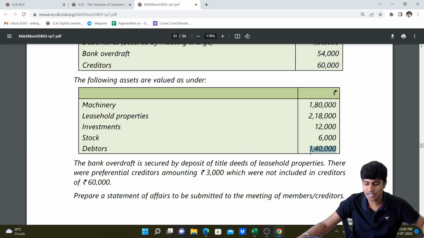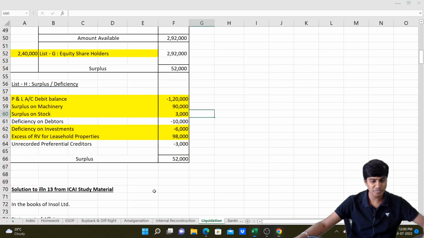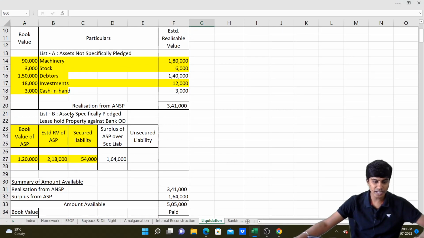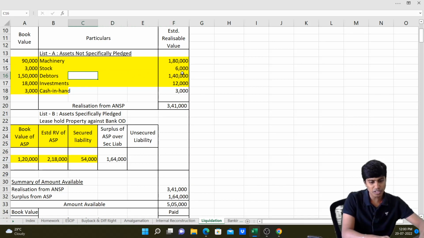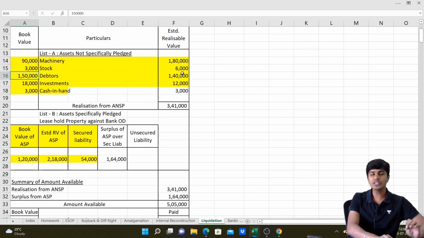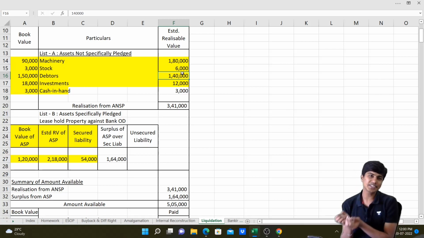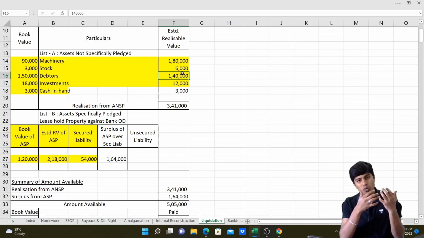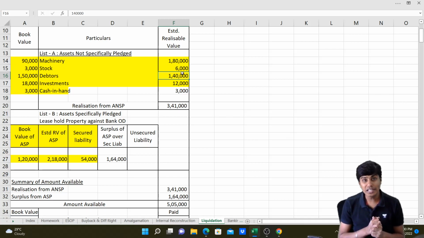Then what do we have? Debtors 1,40,000. Debtors are realizing 1,40,000. Debtors, we have written them in assets not specifically pledged. So let us go ahead and write in assets not specifically pledged. Debtors fetching us 1,40,000 rupees. So 1,50,000 was the book value, but it's realizing only 1,40,000. So there is amount forgone. Only a lesser amount is being recognized now. So that 10,000 you don't realize is loss. It would lead to deficiency.